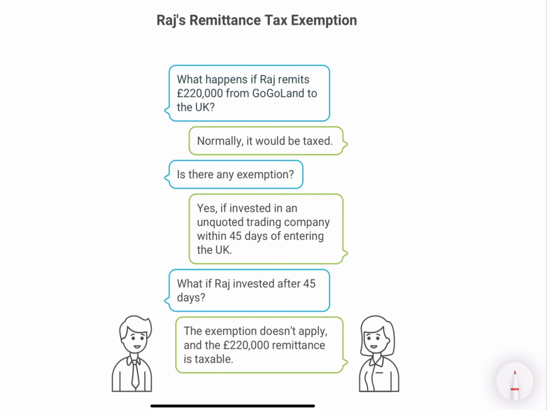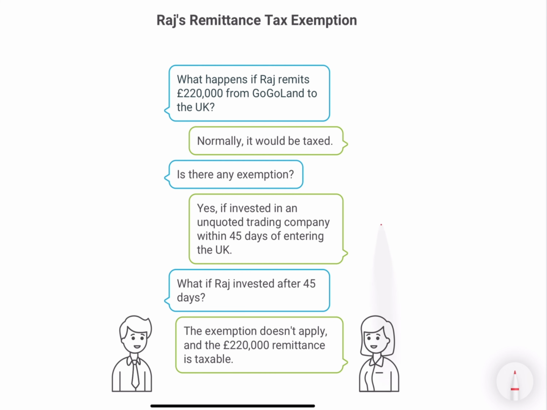Now, Raj's remittance tax exemption. What happens if Raj remits 220,000 from Gogoland to the UK? Normally, it would be taxed. Is there any exemption? Yes, if he invests in an unquoted trading company within 45 days.